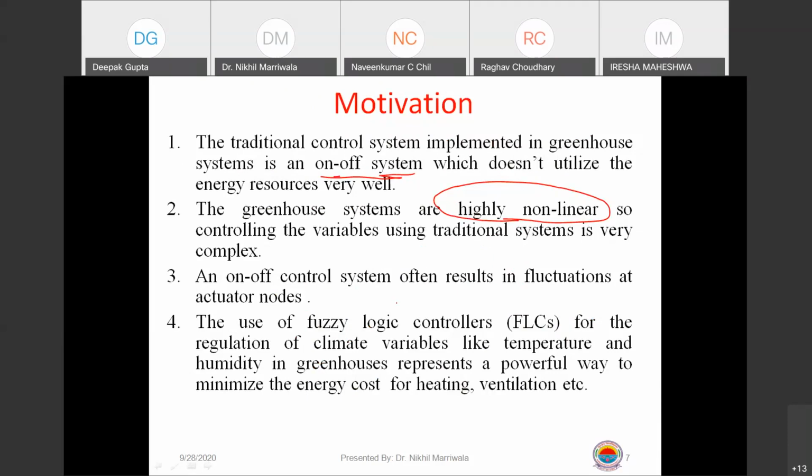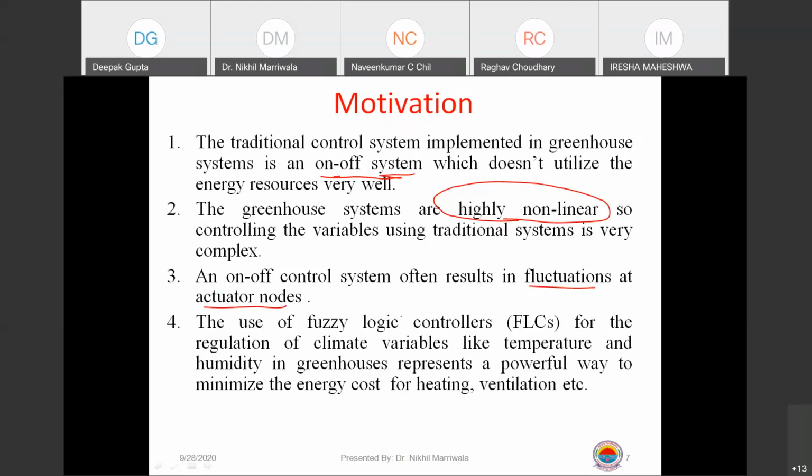So the on-off control system basically is replaced. Once we work with those systems, you'll see we have some fluctuations, some actuator noise, which comes into picture. We will be using the features of fuzzy logic to ensure that everything is smooth for a normal farmer also, right?